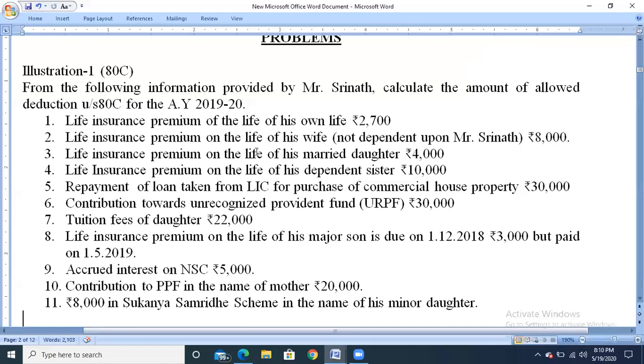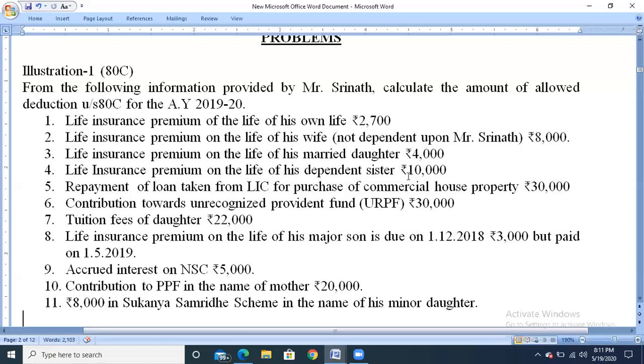Second, life insurance premium on the life of his wife, not dependent upon Mr. Srinath, rupees 8,000. So whether she is dependent or independent, it is not an issue. So the amount will be taken as a deduction under section 80C. Third one, life insurance premium on the life of his married daughter, rupees 4,000. So whether she is married or unmarried, minor or major, dependent or independent, the amount will be claimed as deduction under section 80C. So even 4,000 will be taken as deduction.